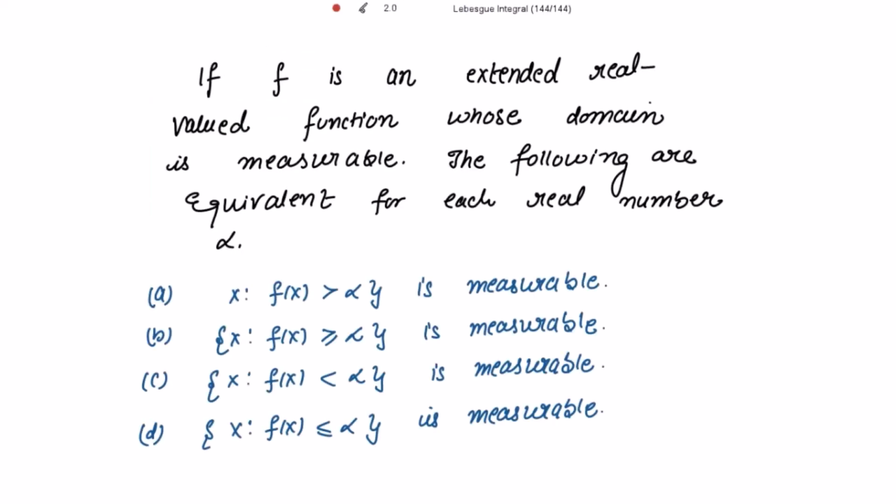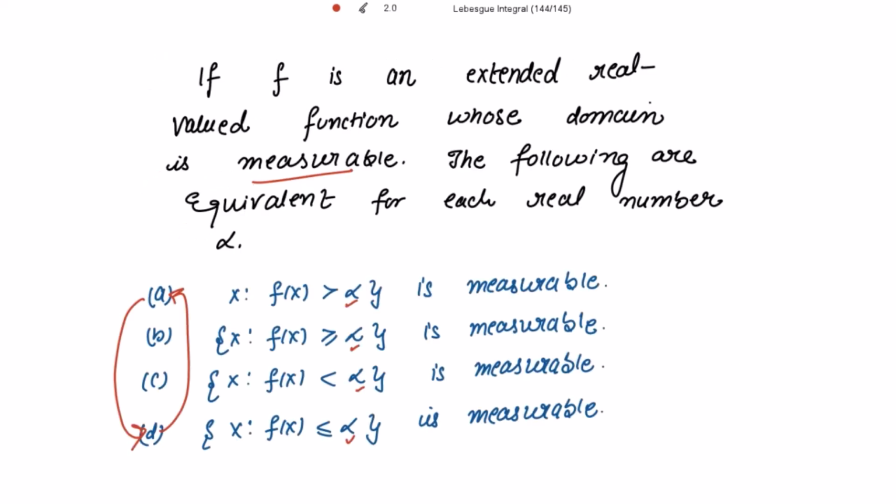If f is an extended real valued function whose domain is measurable, then the following are equivalent for each real number alpha. So all these statements are equivalent to each other. This we need to show. So first we are going to show that A implies D and D implies A, that A is equivalent to D. Let's show this first. Solution.